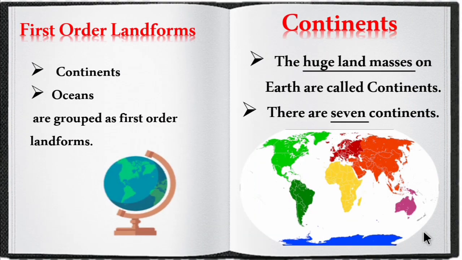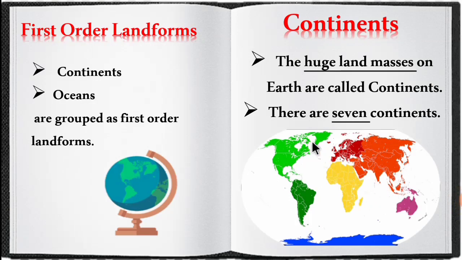So now let's see about each landform in detail. First is first order landforms. As we have seen earlier, continents and oceans come under first order landforms. Let's see the definition for continent. The huge land masses on the earth are called continents. There are 7 continents, and continent means huge land mass.